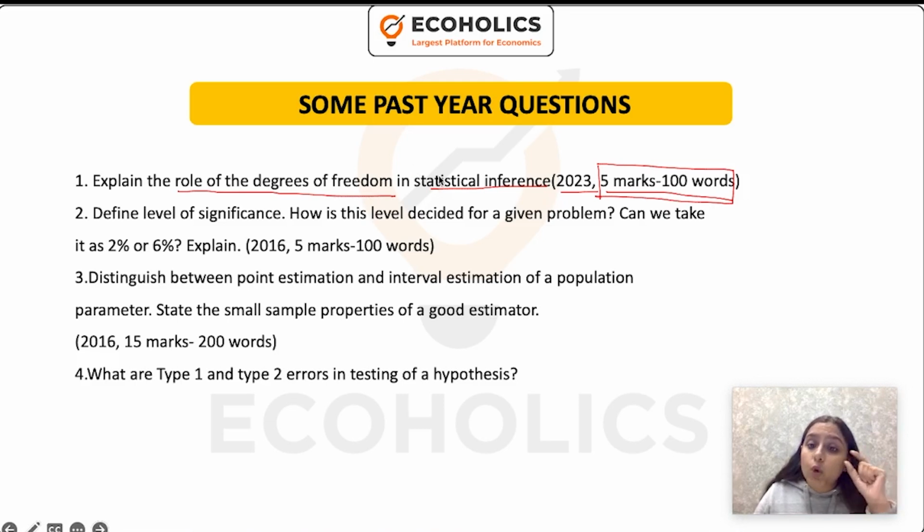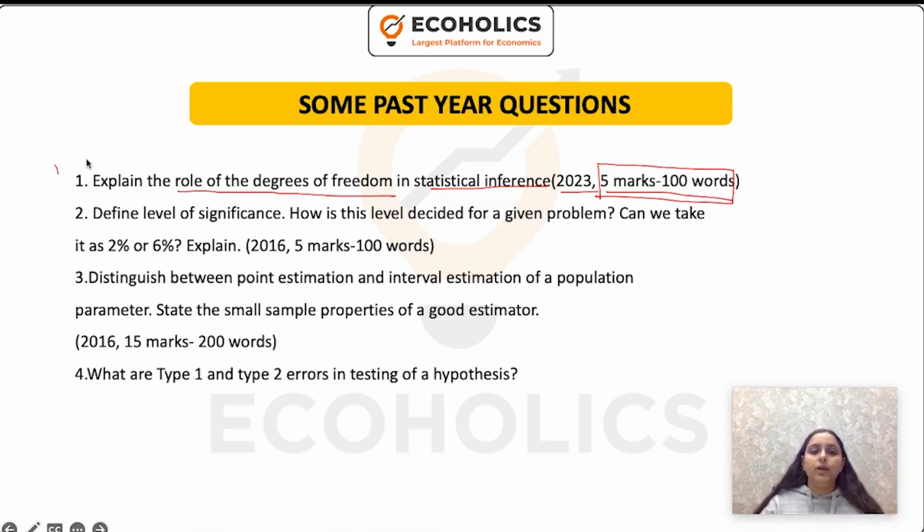Now quickly quote a short example from econometrics or any hypothetical example to show what degrees of freedom is and how it helps us. You can also quote the degrees of freedom in the t-test statistic to take the decision. That is it. If you follow this, you will get good marks out of 5. But if you start your answer by explaining what degrees of freedom is and what statistical inference is, which most people do, you're going to get zero. I can bet you.